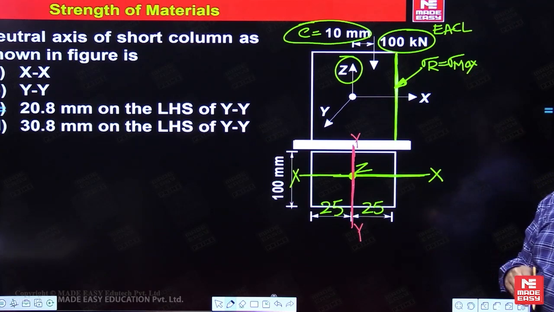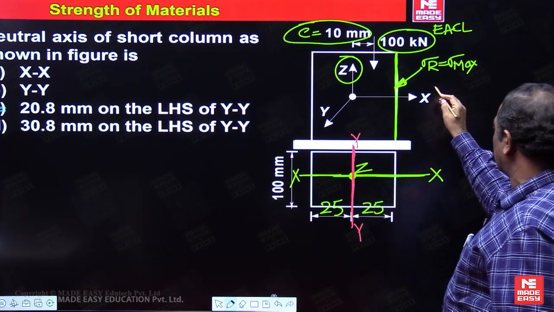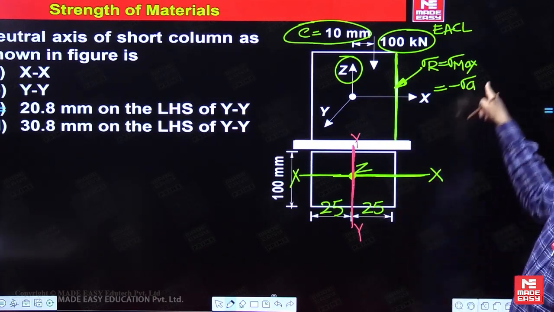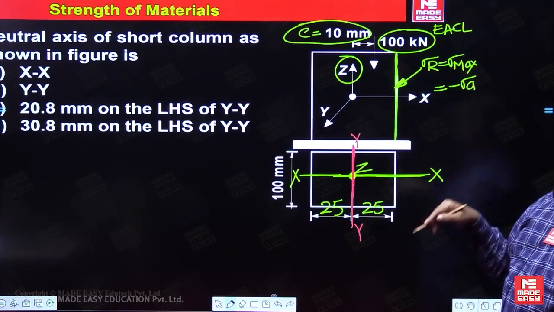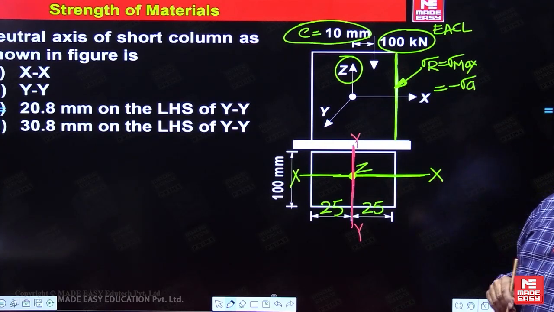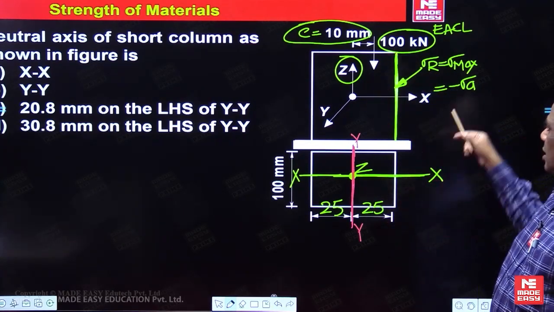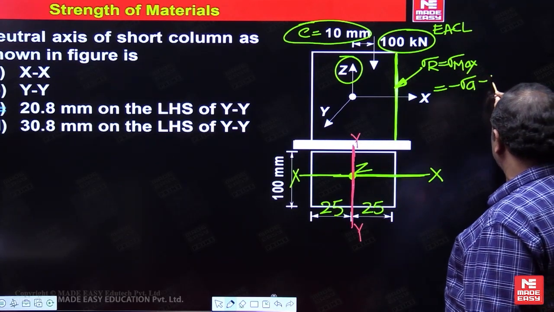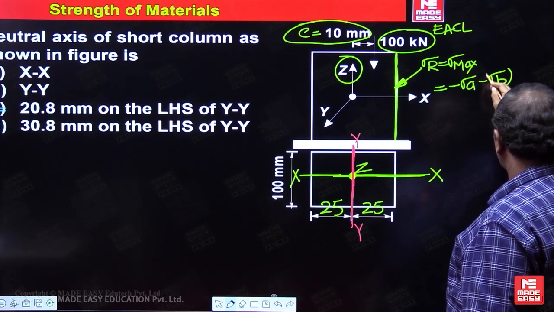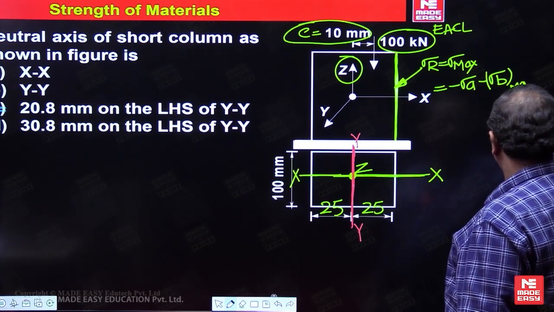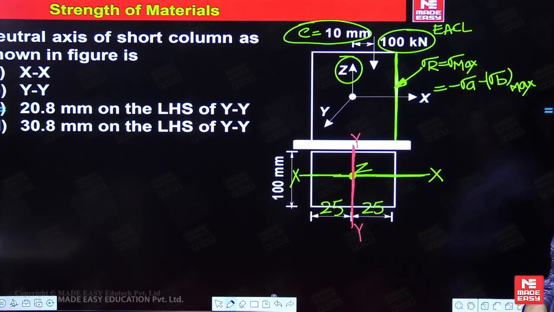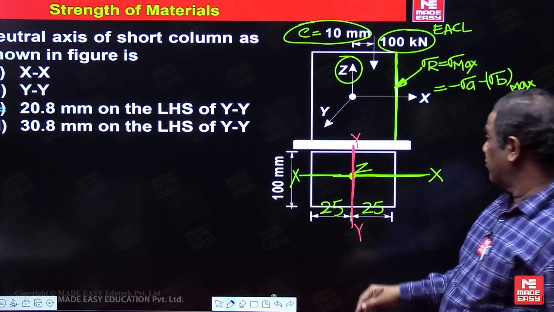Now is this a compressive load or a tensile load? So the axial stress is also going to be compressive. Since axial stress is compressive, why? Because this is a compressive load. But I need the maximum stress, which means automatically the bending stress is also going to be compressive. So on this side you are getting completely compressive. Right side completely compressive. Now on the left side, what are you going to get?